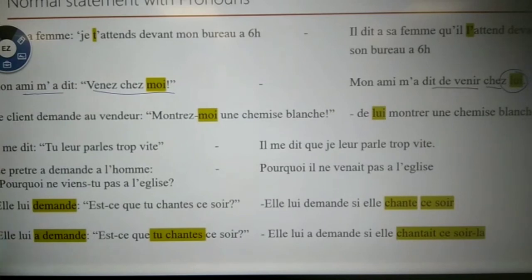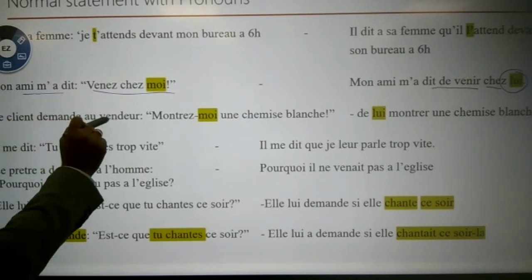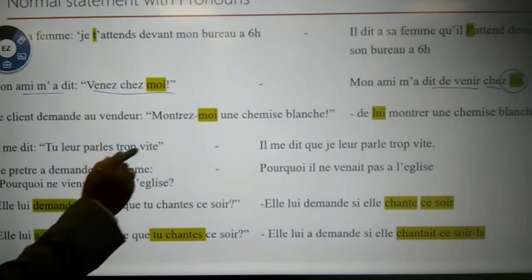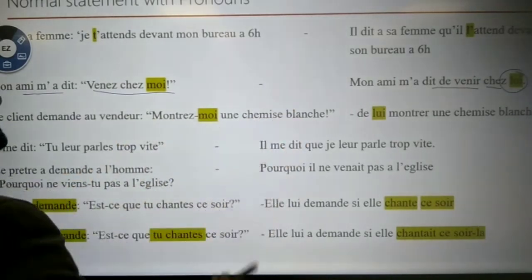Once upon a time, long ago. Don't be like that. Please revise all those things. Okay, come to the next one. Le client demande au vendeur. The customer asks the vendor or seller, montrez-moi une chemise blanche.